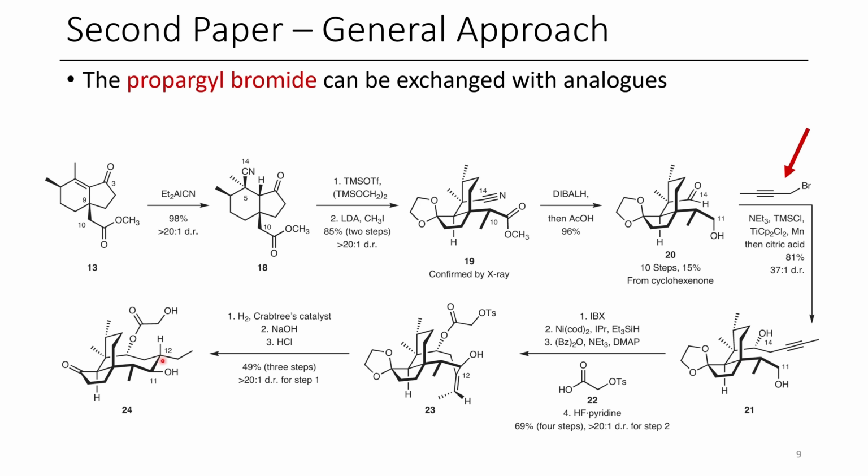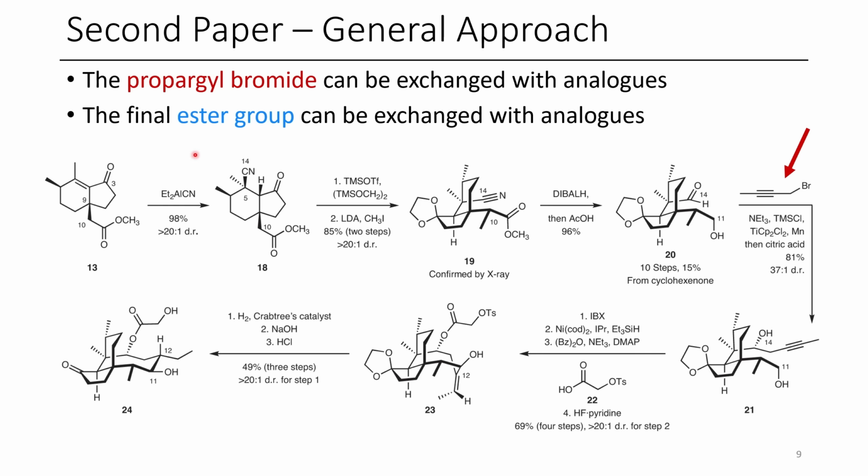I think that this has to do with their choice of ester, but it might also be influenced by the group coming off of carbon 12. So 24 is the product that they get using just typical propargyl bromide and without exchanging this ester group. The other point that they can vary the synthesis is by changing the ester group. And so this can also be exchanged with different analogs. So those are the two key points that they want to functionalize their compounds in this paper.